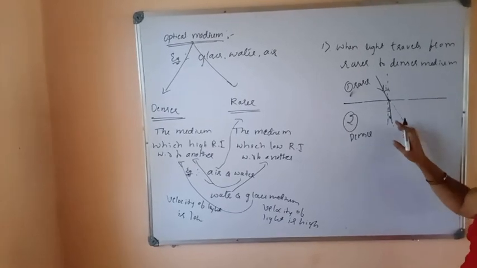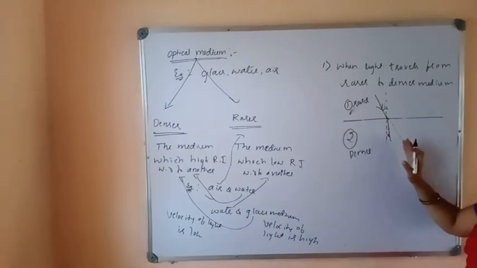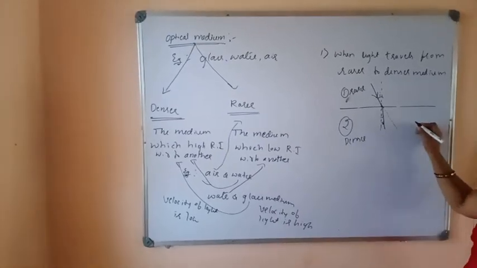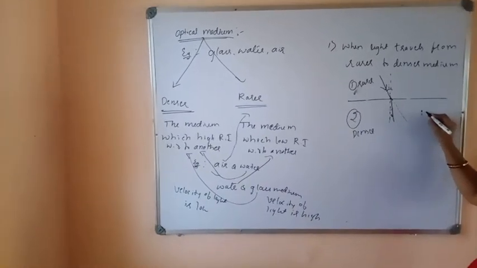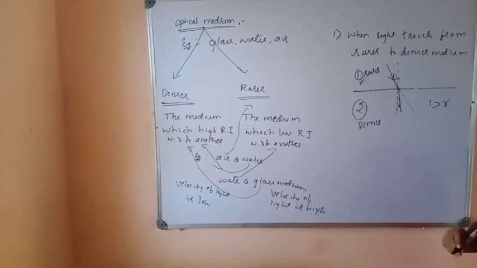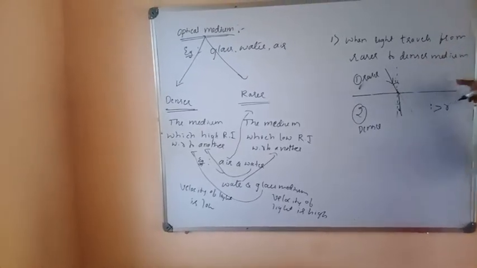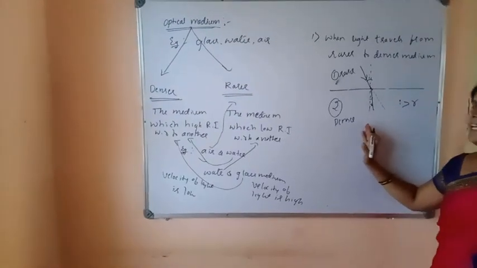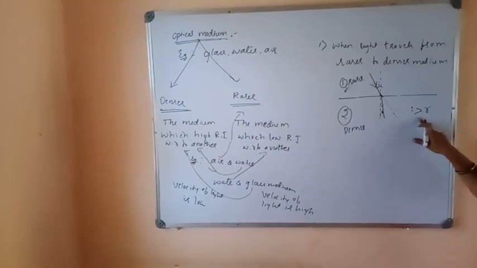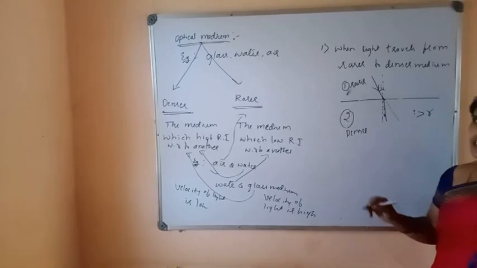When it travels from the rarer to the denser medium, it bends towards the normal. In this case, the angle of incidence is greater than the angle of refraction. When light travels from rarer to denser medium, it bends towards the normal. In this case, the angle of incidence must be greater than the angle of refraction.